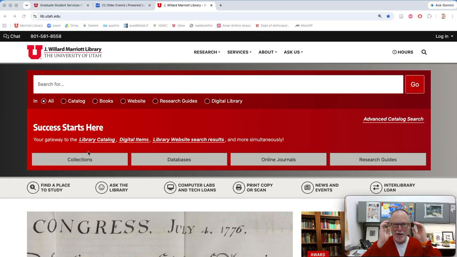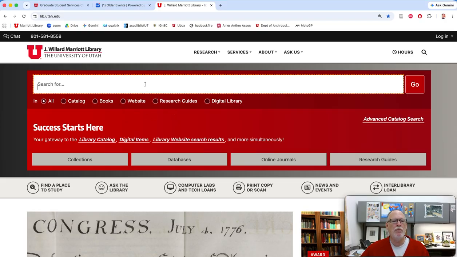So here's what you do. You do have access to most of the major newspapers and most of the minor newspapers in the United States and all over the world in places like that. So here's how you access them. There's two strategies since we have access to them through various databases.